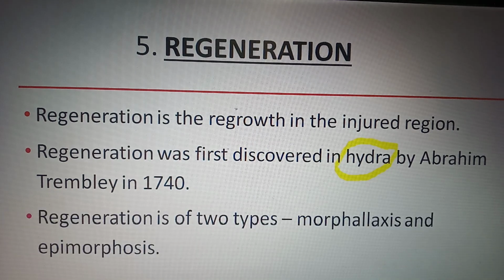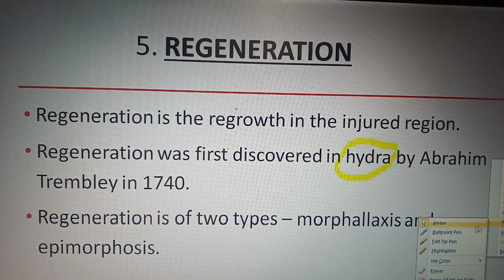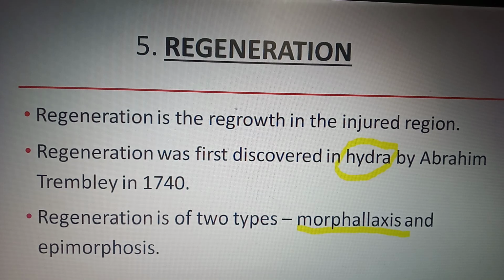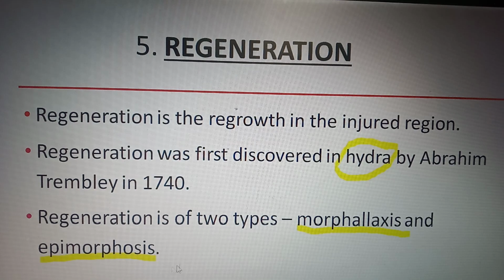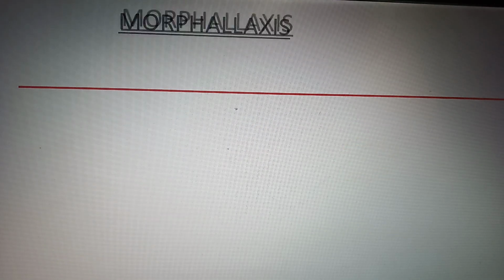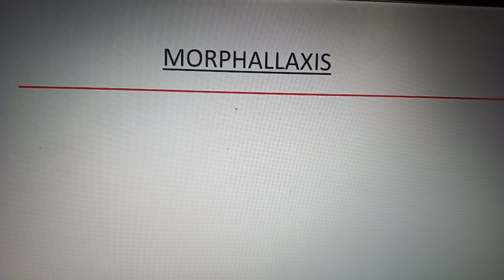Regeneration is further of two types, morphallaxis and epimorphosis. So let us discuss these two terms in detail. First is morphallaxis.